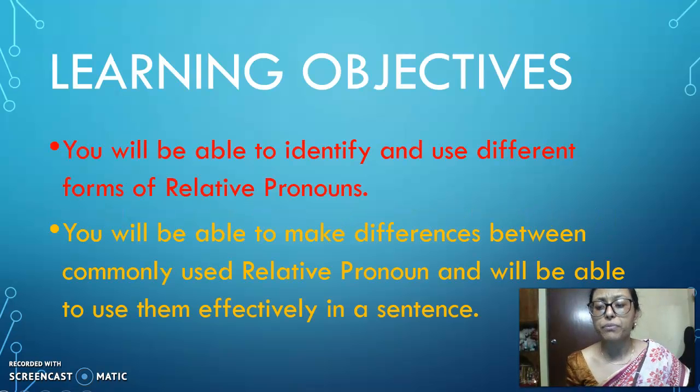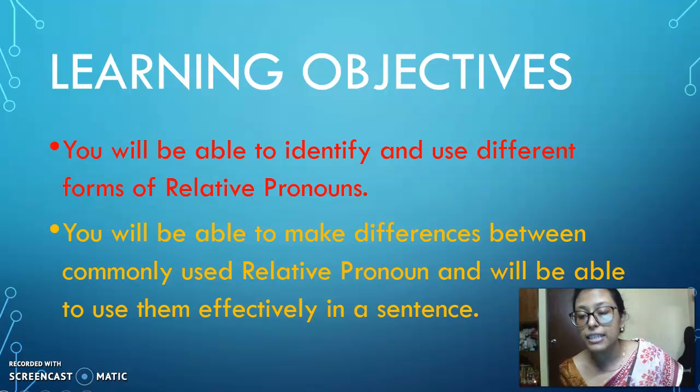Is it clear? So today our main objective is that we as kids will be able to identify and use different forms of relative pronouns.